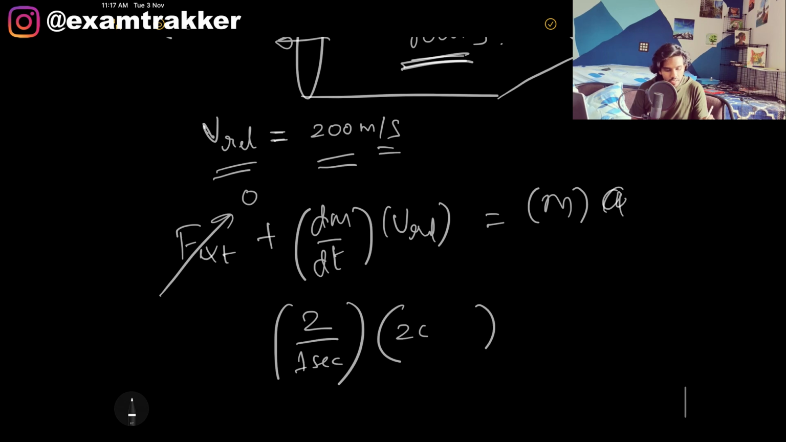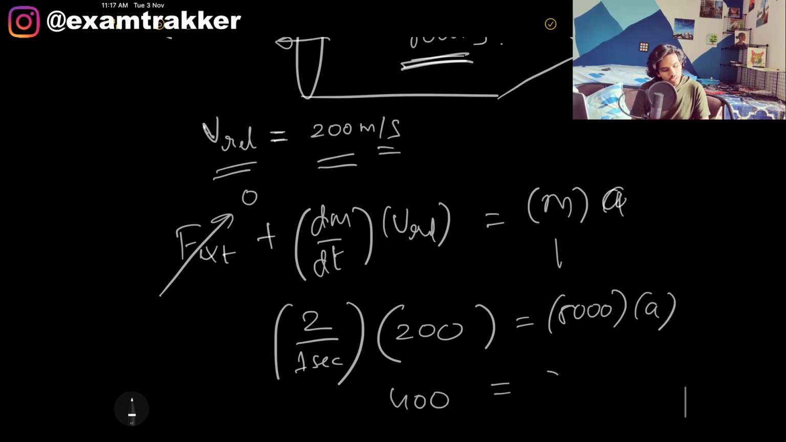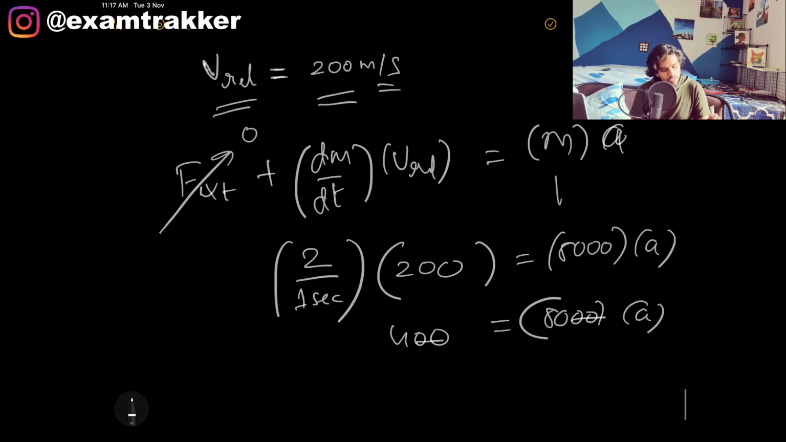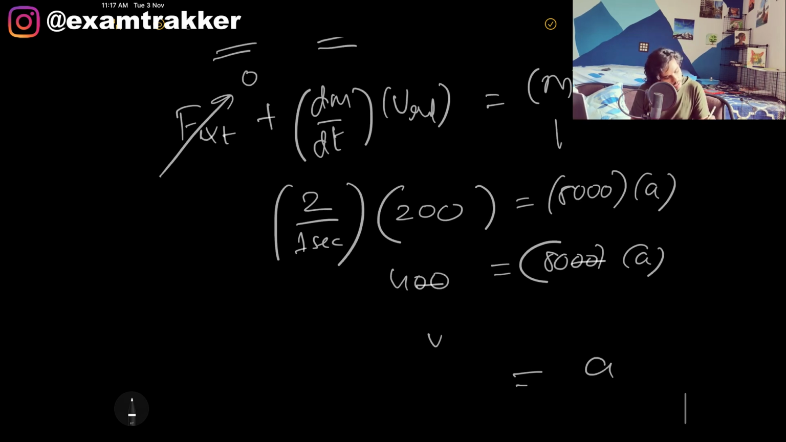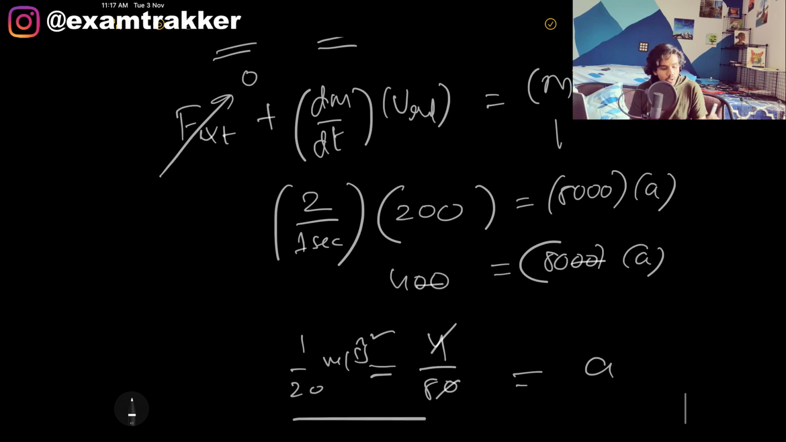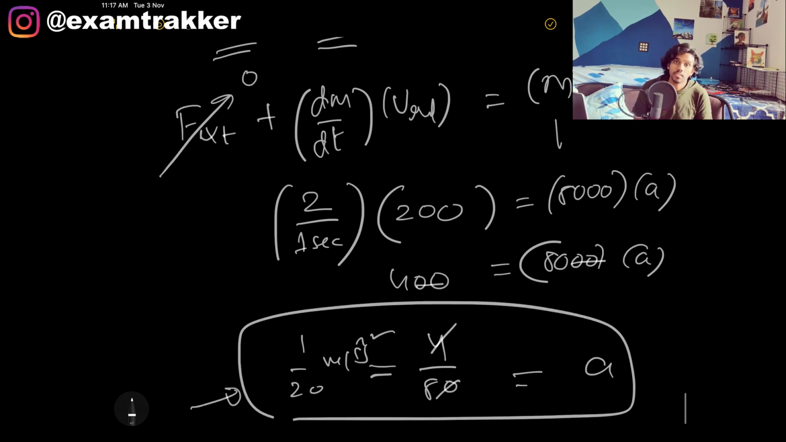V relative is given as 200, equals the mass of that rocket at that instant, 8000 kg, into acceleration. So this is 400 equals 8000 into acceleration. So acceleration is coming as 4 by 80, which is 1 by 20 meter per second square. This is how the rocket is accelerating. Obviously this acceleration is not enough for a rocket to actually take off. It needs a lot more acceleration, but this is just a model problem.